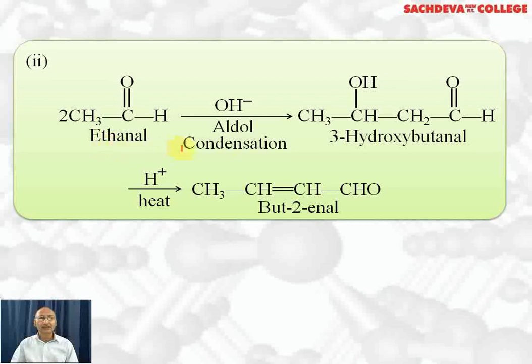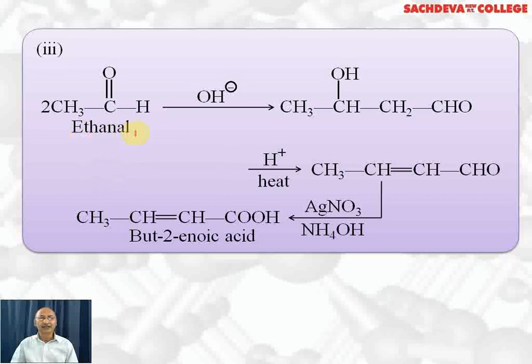Second, 2 moles of ethanol undergo aldol condensation. We get 3-hydroxybutanal. We want to get the alpha beta unsaturated aldehyde: OH from here, H from here. Water is lost and a double bond will be formed here. We get but-2-en-1-al. Third, 2 moles of ethanol undergo aldol condensation to form 3-hydroxybutanal. On heating, it gives 2-butenal.